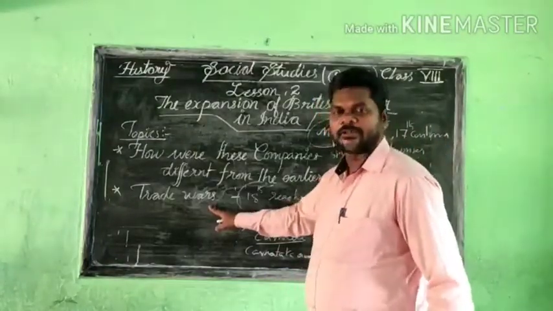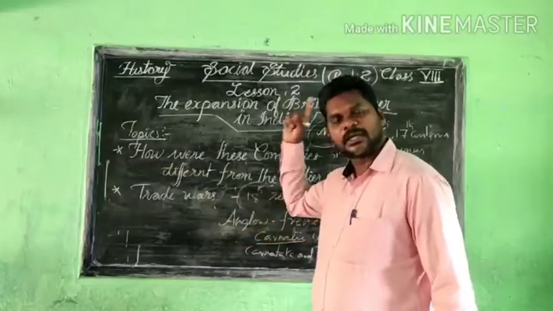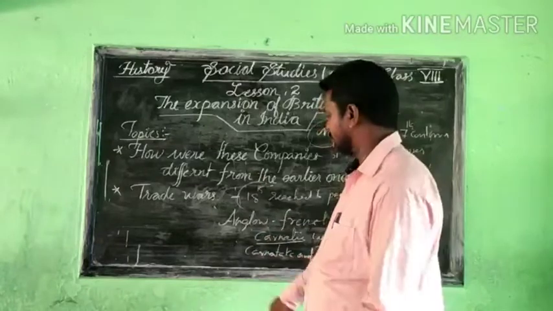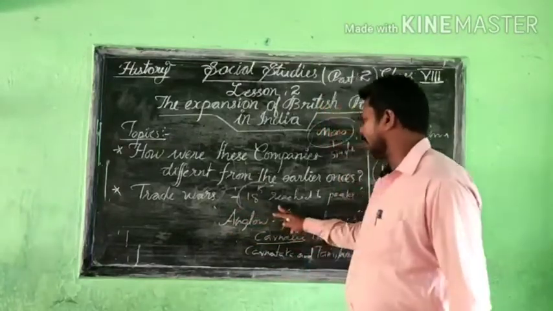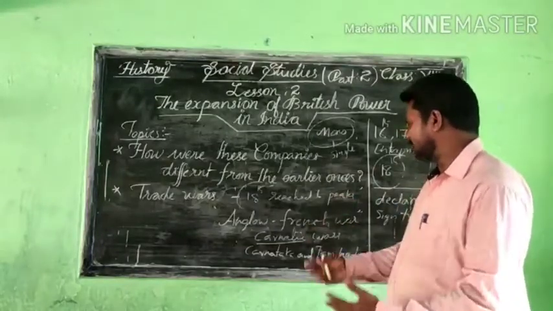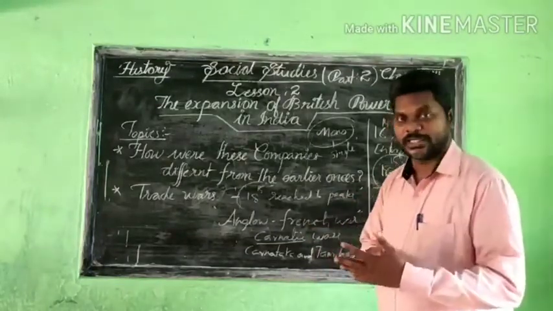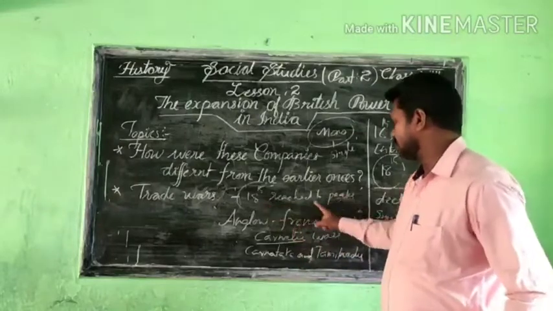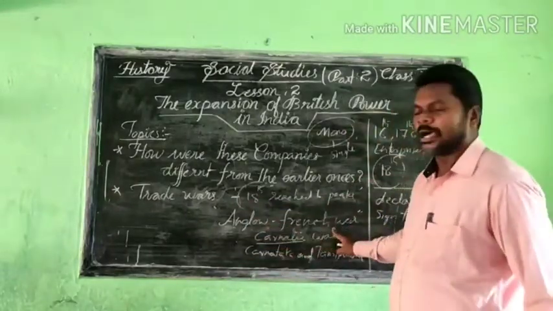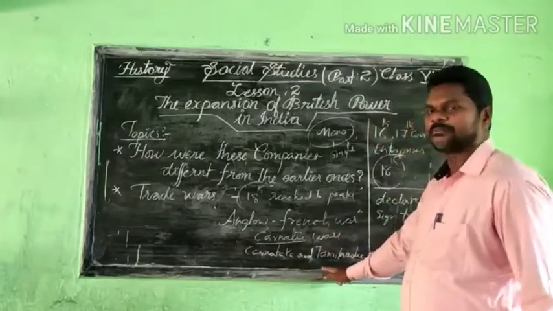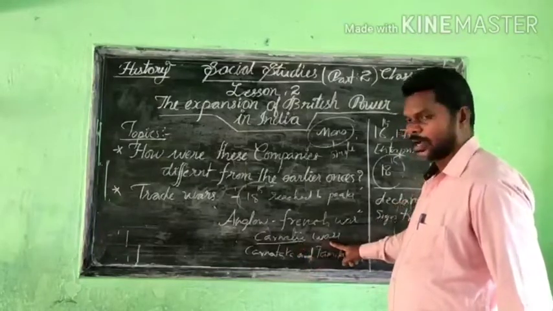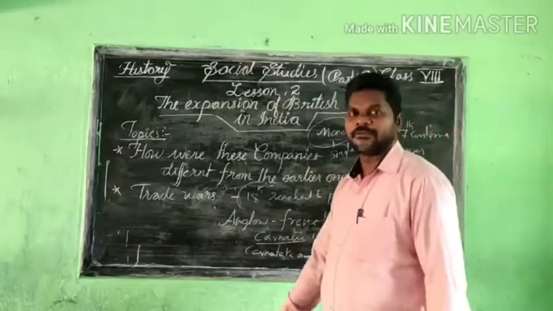These are the trade wars. The trade wars started in Europe itself, and they brought the rivalry here also. In the 18th century the rivalry reached its high peak, and they were unable to tolerate each other. Mainly the trade wars of the British and French were held in Karnataka and some parts of Tamil Nadu, and mostly these wars are called the Carnatic War.